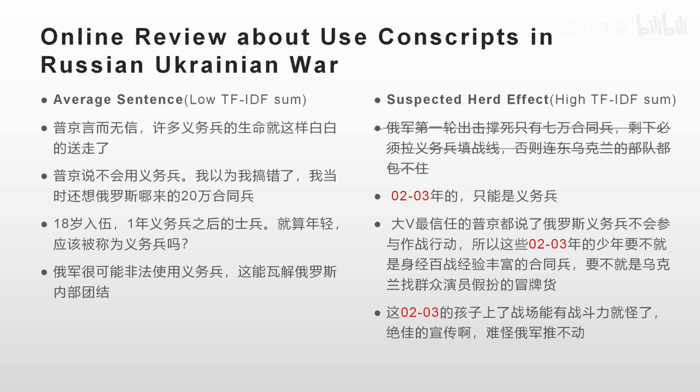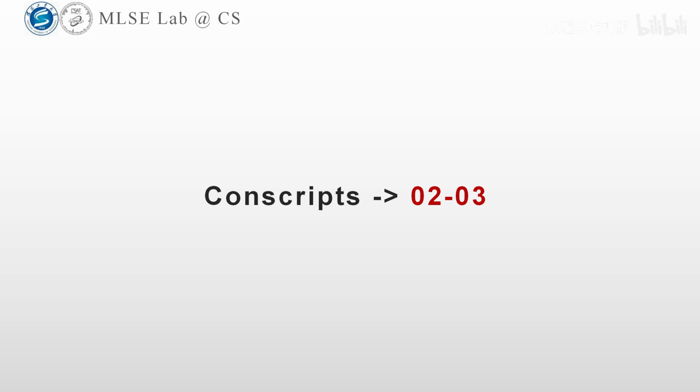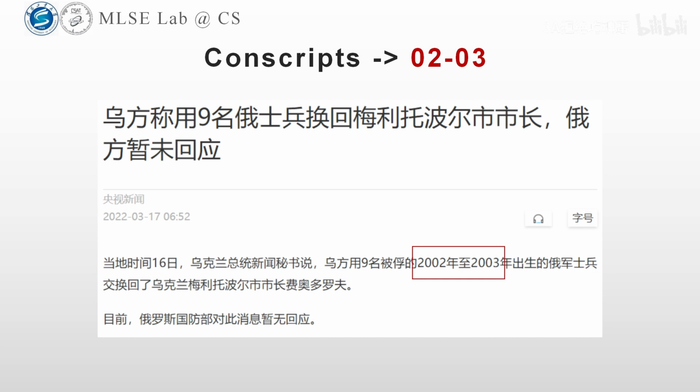We believe that the reviews affected by herd effect use the expression "row 2 to row 3 children" instead of "conscripts". It can be seen that this is very reasonable. Then I searched for the source of this expression, and found that it comes from the recent news of exchanged prisoners between Ukraine and Russia. It can be seen this is a successful example of this algorithm.